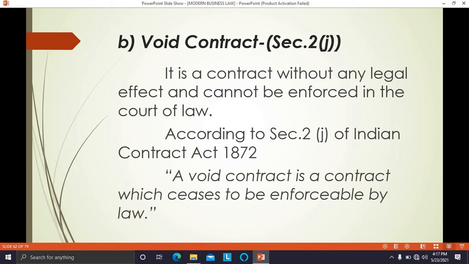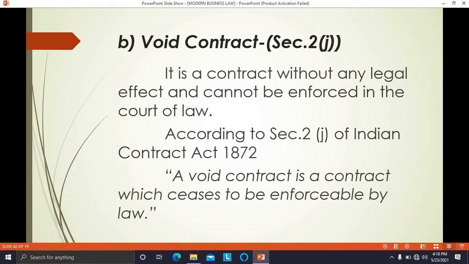Now, is it correct to use the term void contract? Contract itself means an agreement enforceable by law. But here we are talking about the term void contract. So, void contract means it is a contract which was correct in all respects and aspects. It had all the 10 essentials of a valid contract. But afterwards, that contract ceases to be enforceable by law. Because of the happening of some event, that contract becomes unenforceable by law. Such a contract is called a void contract.